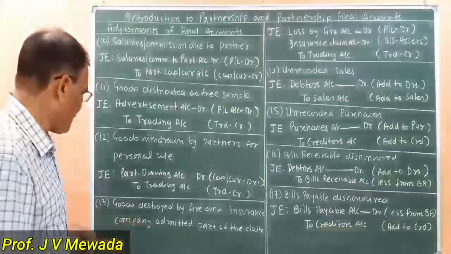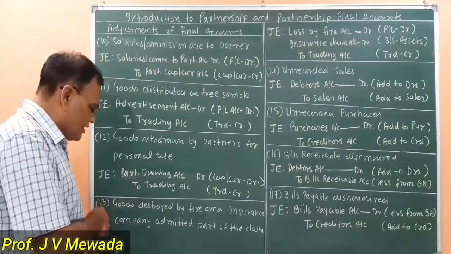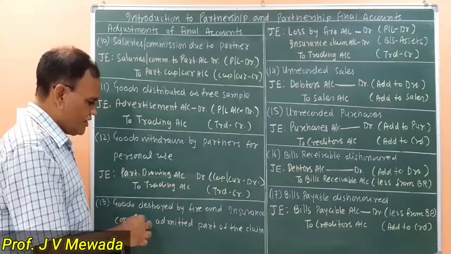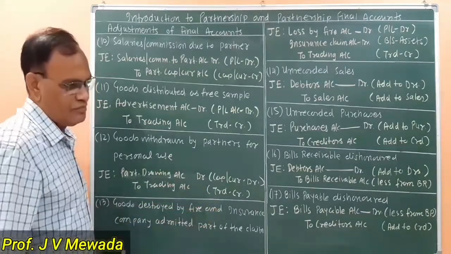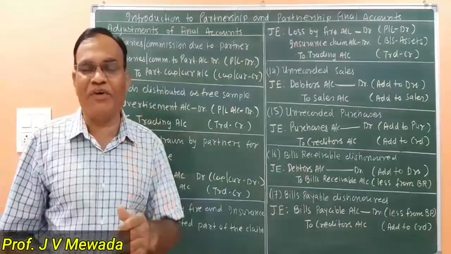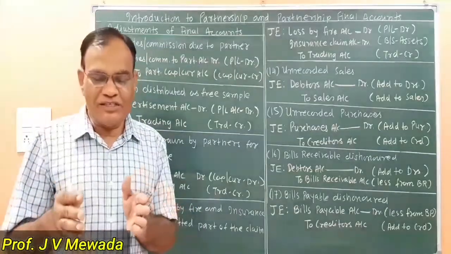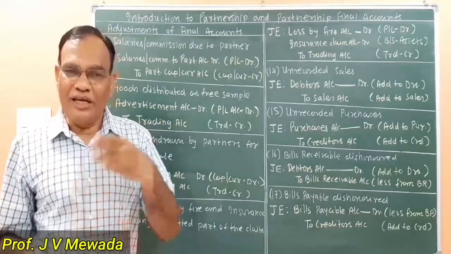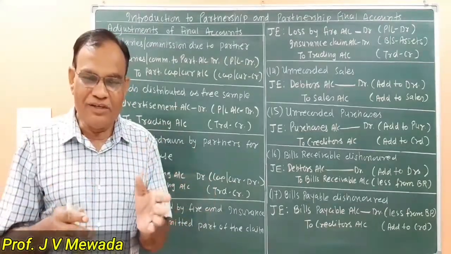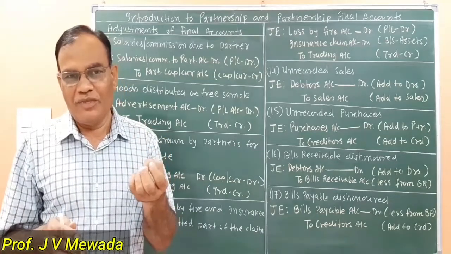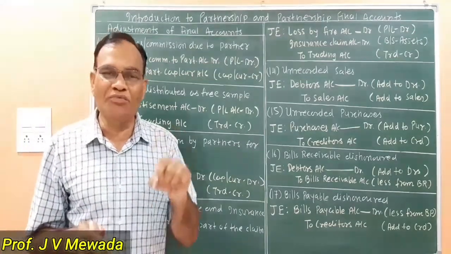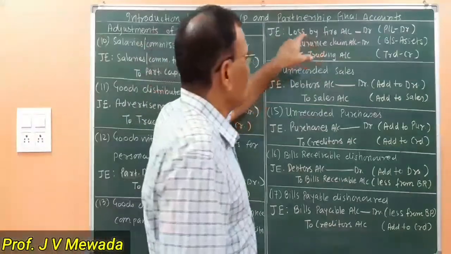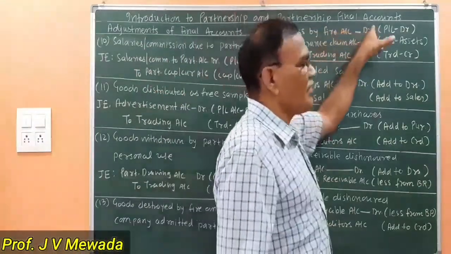Then adjustment number 13, goods destroyed by fire and insurance company admitted part of the claim. In this adjustment there are three effects. One is goods are lost, so trading account is credited. In return, what are we receiving? Loss by fire. And part of the amount is received from the insurance company as a claim. So we are passing a journal entry. Loss by fire account debit.